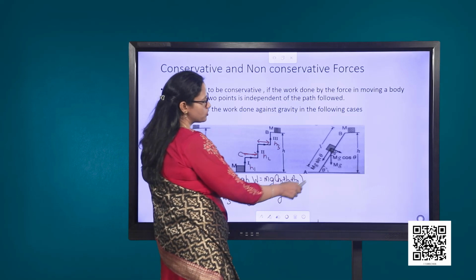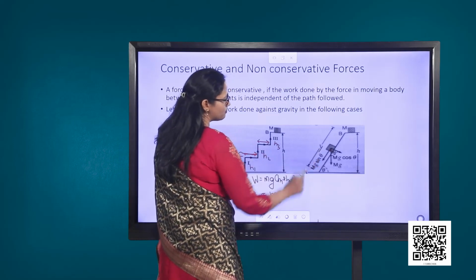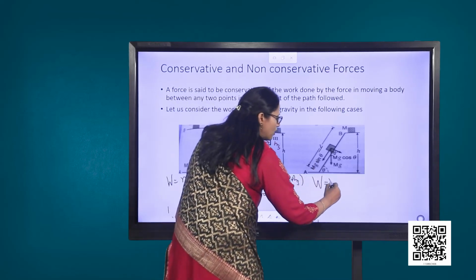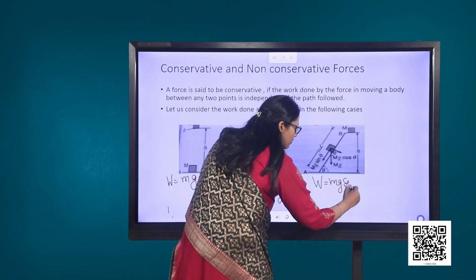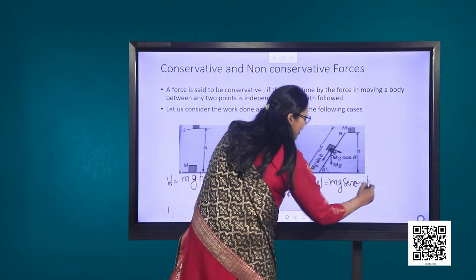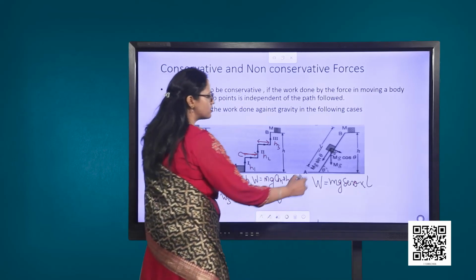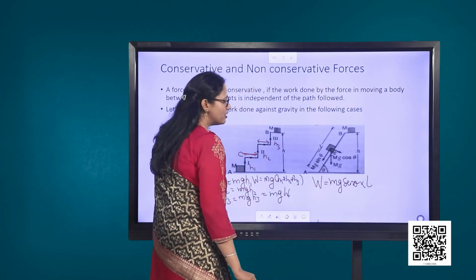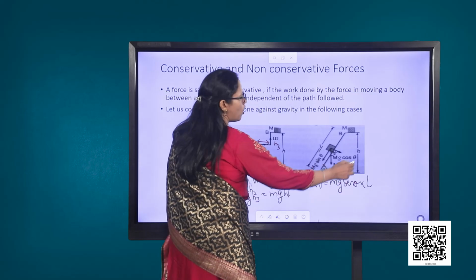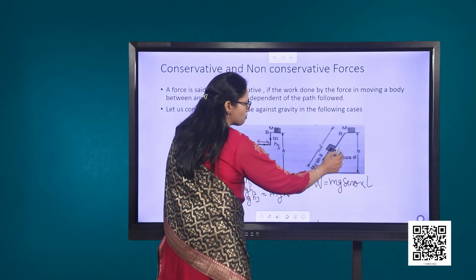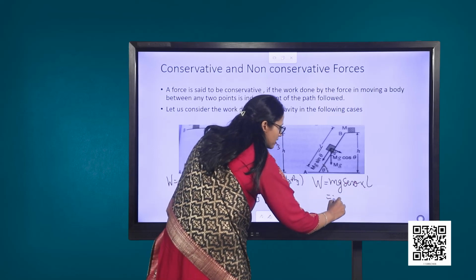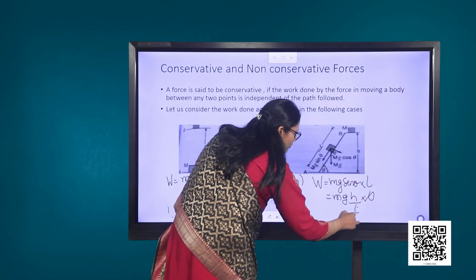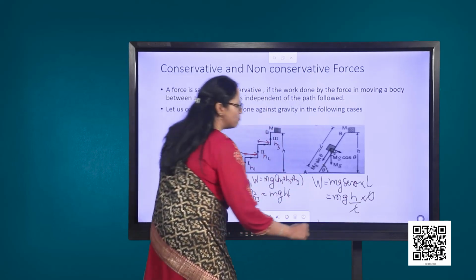The displacement through which the object would move is given by L. Hence, the work done can be given to be equal to mg sin theta, which is the force, into L. If we consider this triangle wherein the inclined plane is making an angle theta, then sin theta will be given by opposite side upon the hypotenuse, which is h upon L. Therefore, we can replace sin theta by h upon L. What we get as a result is again mgh.